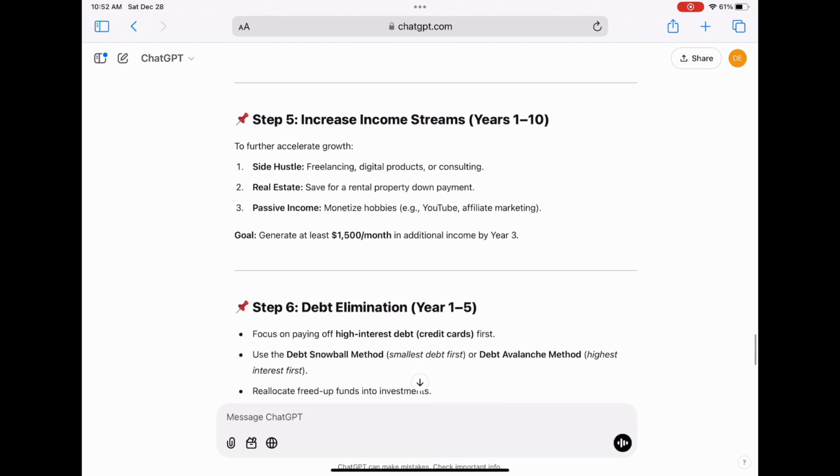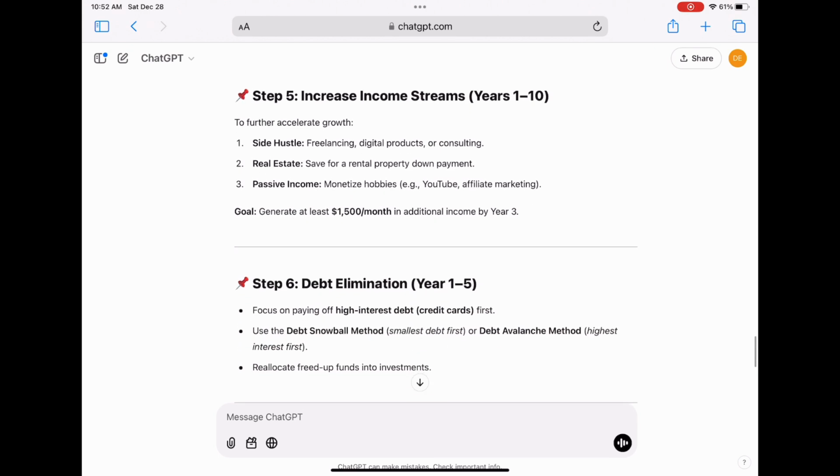The other thing, again, I would advise you on is to look into it if you are not familiar with any of these resources. So the next one we're going to do is move to step 5, which talks about increasing your income streams. I always like to say that some people, I know that they don't like the side hustle culture, but it really helps to create wealth. Find whatever you're good at and try to monetize off that.